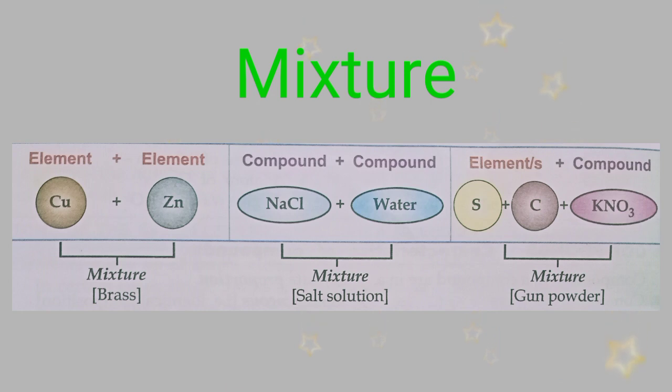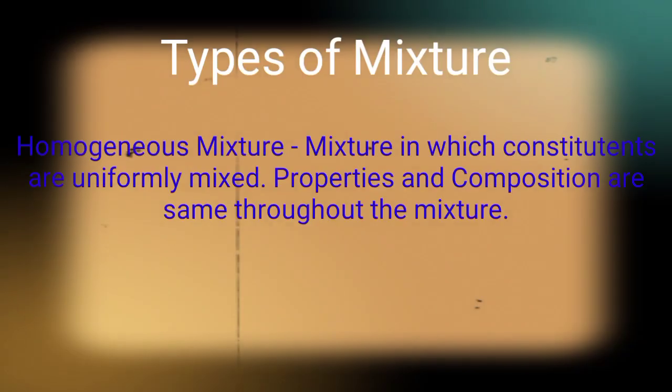Now we'll see some mixtures. Element plus element makes a mixture, such as copper plus zinc, which makes the mixture brass, okay. Second is compound plus compound, such as sodium chloride plus water, which makes the mixture salt solution. Third is element plus compound: sulfur plus carbon plus potassium nitrate makes the mixture gunpowder, okay. So now you are clear with these 3 types of mixtures.